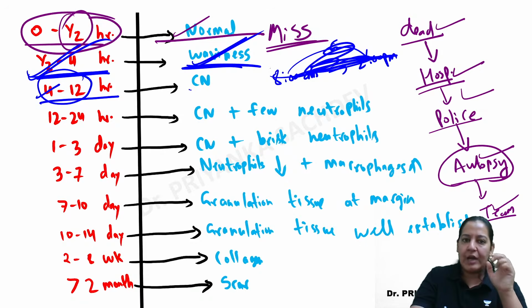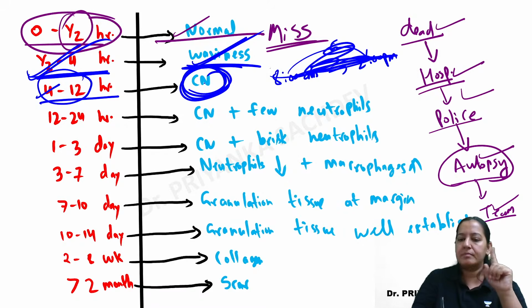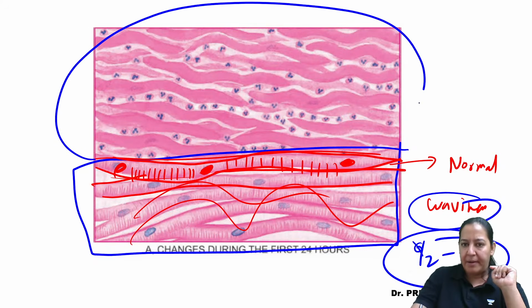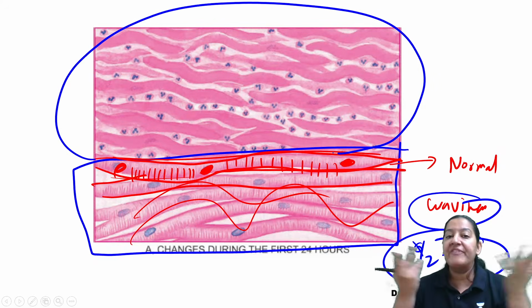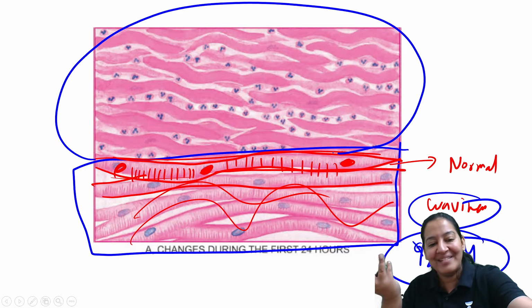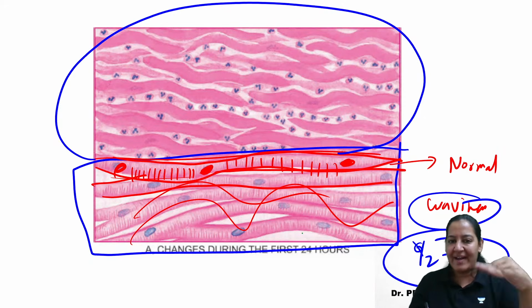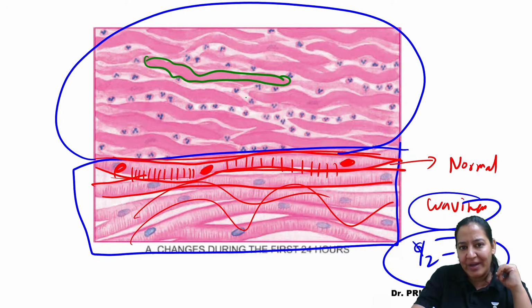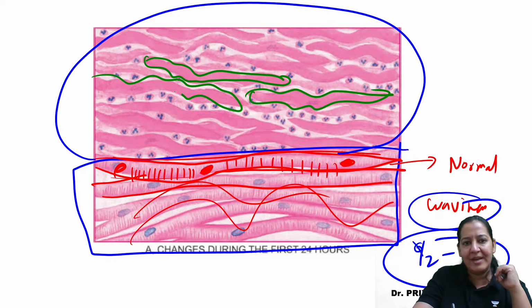So you will get one thing, coagulative necrosis. Now see the upper half of this diagram. In the upper half, where are the cardiac cells? I cannot find the cardiac cells. Where are the cardiac cells gone? In the lower half, I can see the striations. Here I can see pink colored bands. These are not cardiac cells. I cannot find nucleus inside them. I cannot find cytoplasm inside them. I can find only shapes. No nucleus, no cytoplasm. Instead of cytoplasm, dark pink color is there.